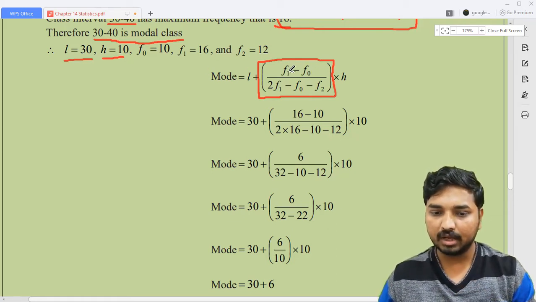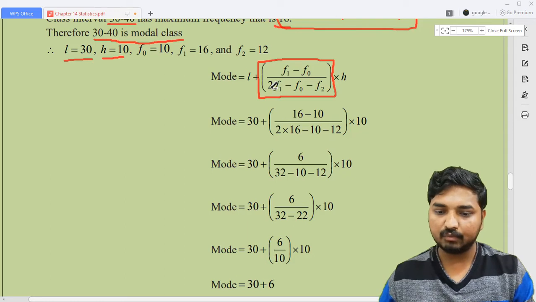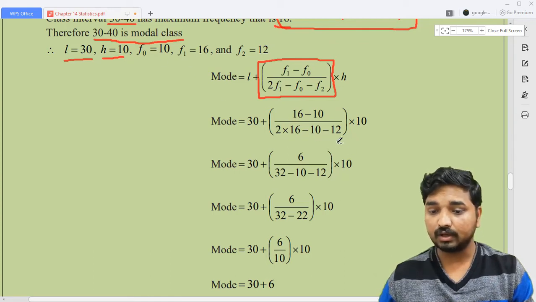Look here, F1 minus F0 means 16 minus 10, and here 2 is there. Someone will forget to write this 2, and then your answer will definitely become wrong. So 2 into F1 means again 16, and then minus F0, it is 10. And then F2 means it is 12. Look here at the negative sign, here also a negative sign. The first term is always positive, and the remaining are all negative.